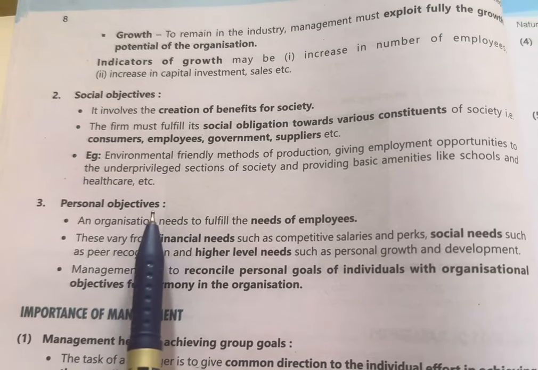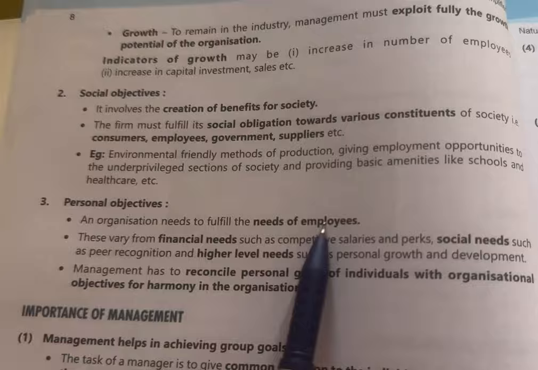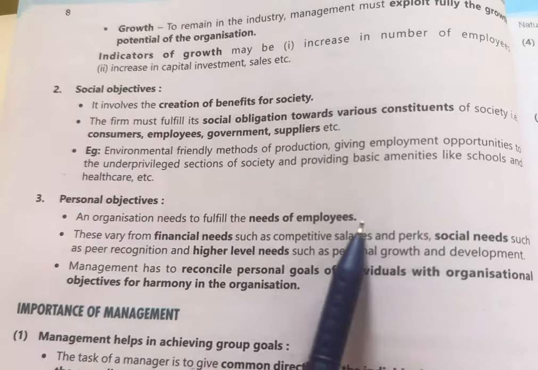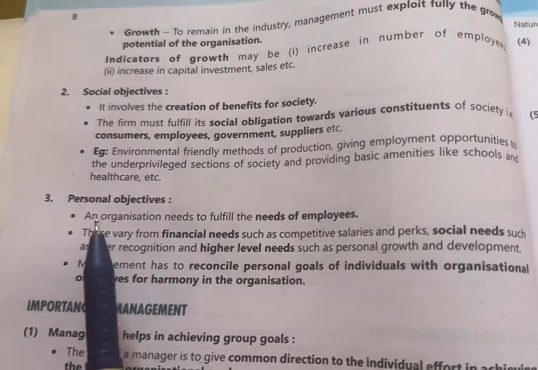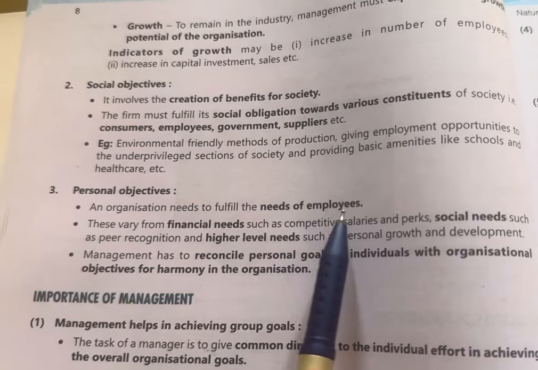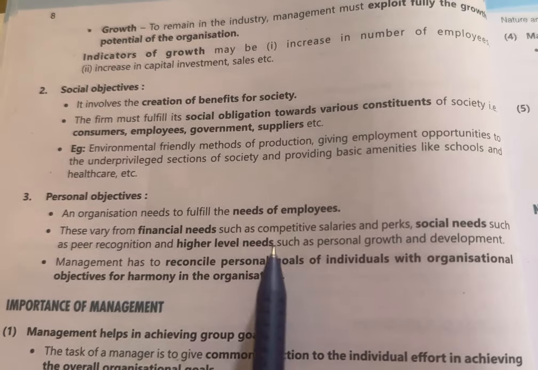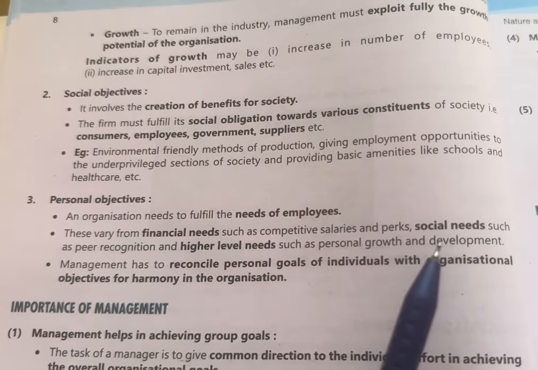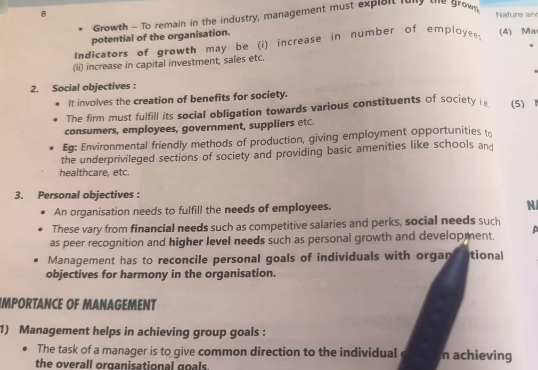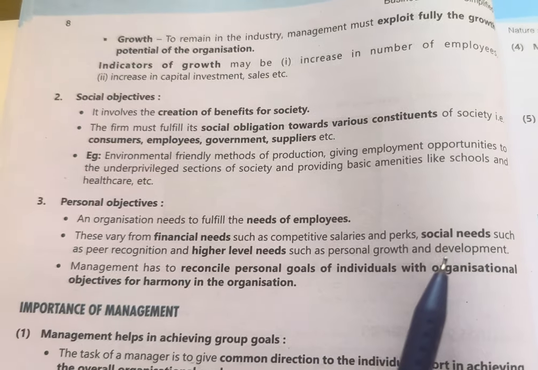Next is personal objective. Here personal talks about to fulfill the needs of employees, those who are working in your organization. An organization needs to fulfill the needs of employees. These differ from financial needs such as competitive salaries and perks, social needs such as peer recognition, and higher level needs such as personal growth and development.